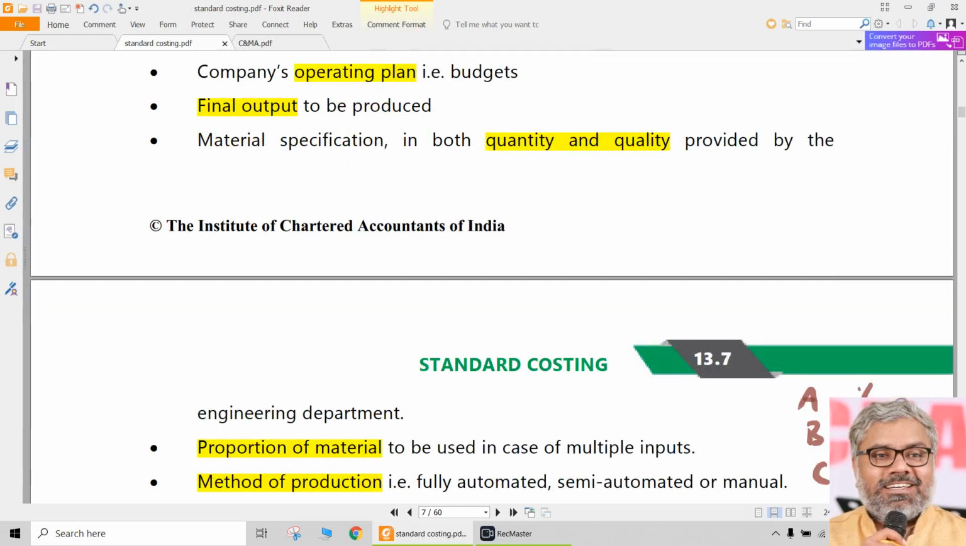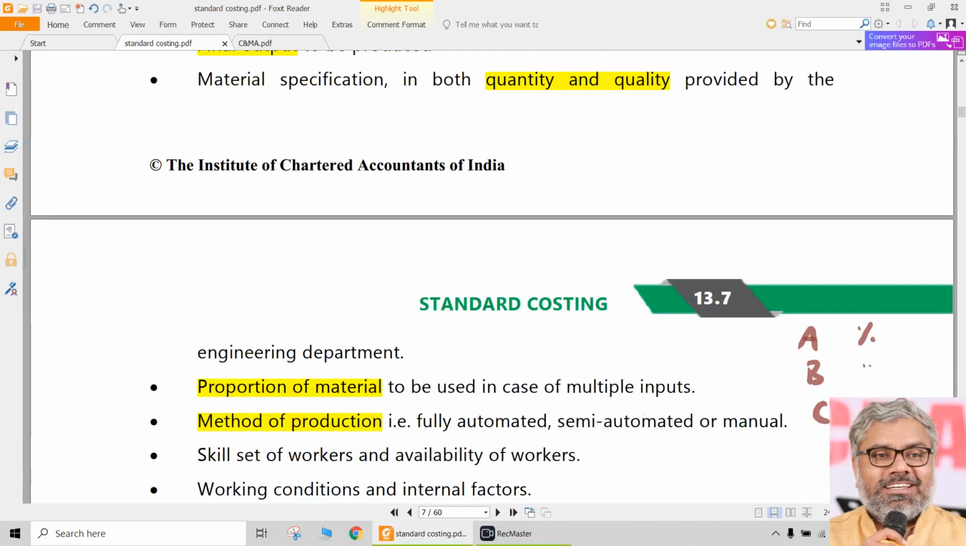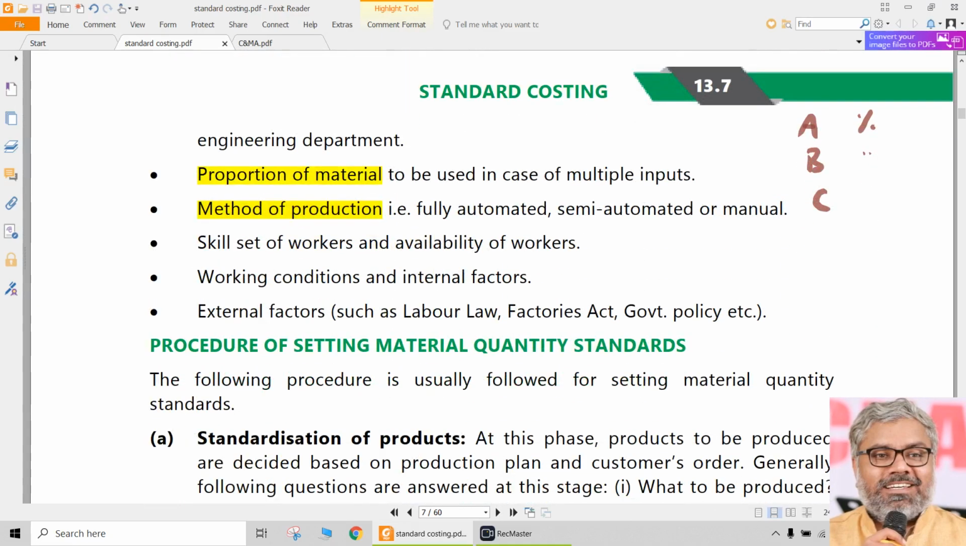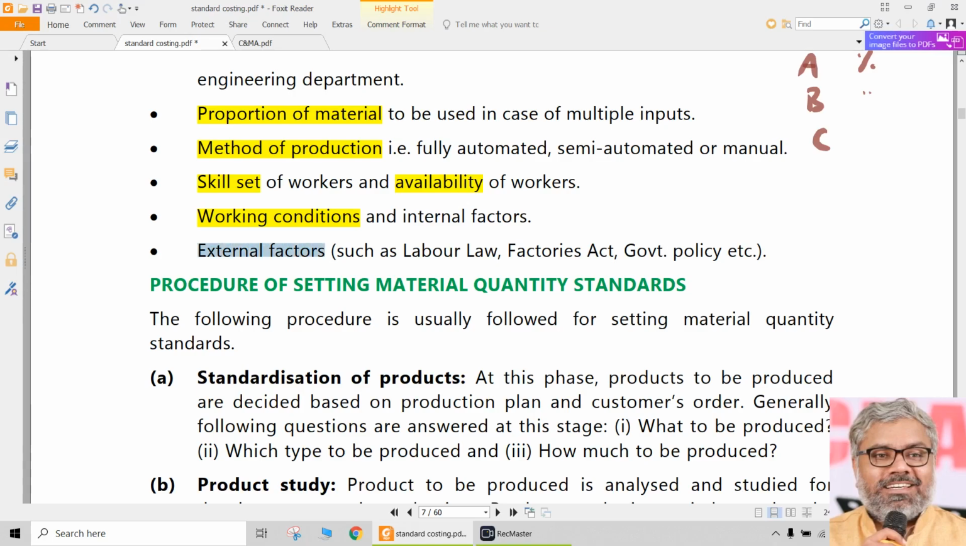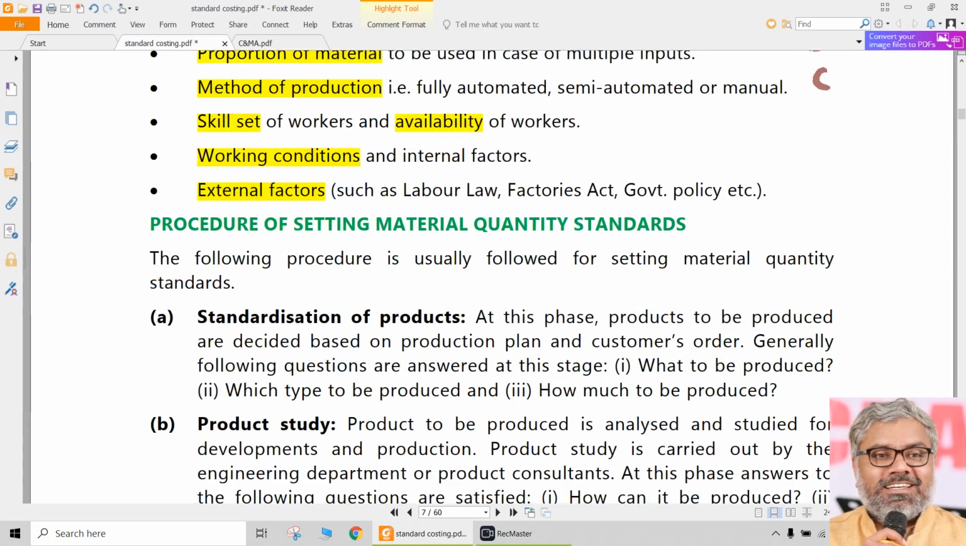We have to look at the operating plan, we have to look at the production plan, we have to look at the quantity and quality of materials required, we have to look at the proportion of materials that has to be used for manufacturing any particular output, and what is the method of production we are using, what is the skill set of the workers already, and what is the availability of workers, and what are the working conditions actually, and any other internal factors which are important. And sometimes external factors also have to be looked at, like labor laws, factories act, government policy, etc.